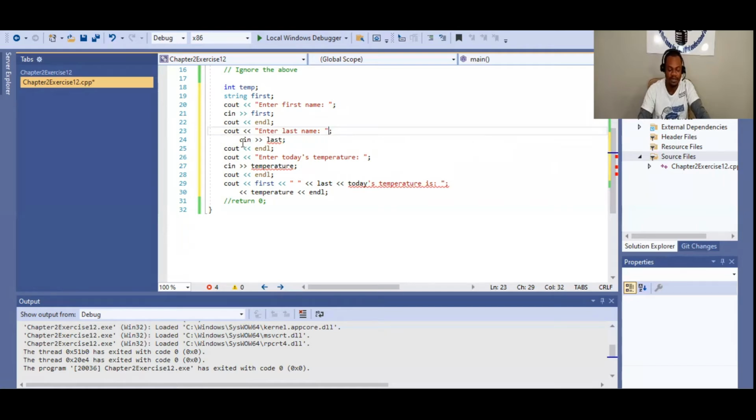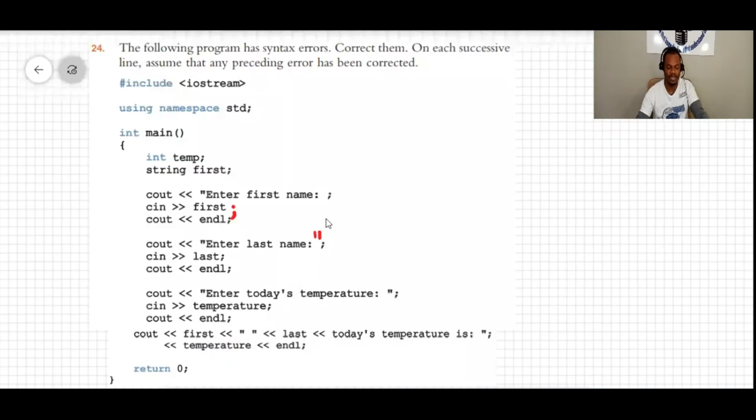And then I look here, cin, last. Okay, it's underlined. Why? Because last is an undefined variable. So if I define last there, for instance, I declare the variable last, then it's not underlined. So over here, last was not declared. The reason here is that last is an undefined variable.